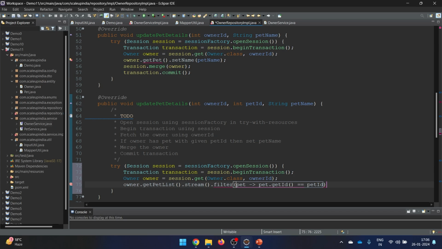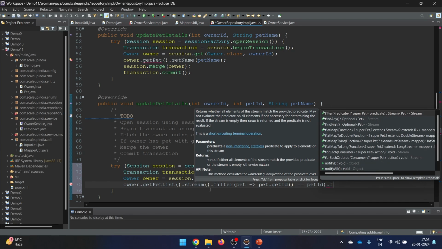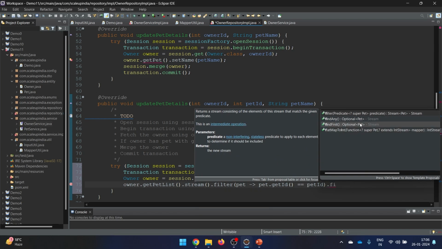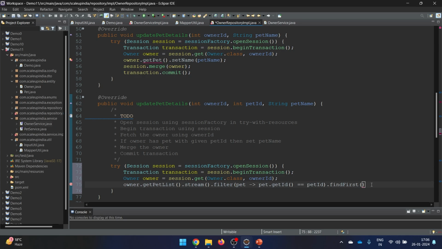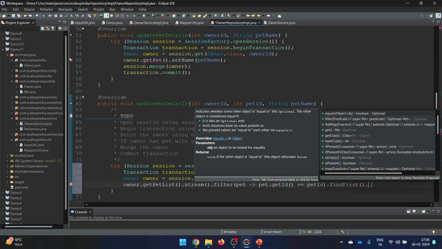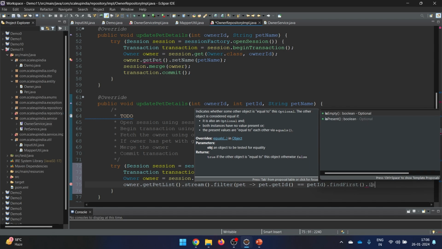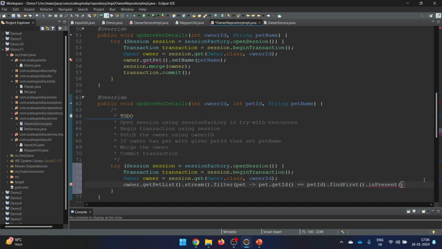Yeah, and if that is the thing, so again what we will say is, we will say here find first. Yeah, so if this is the find first, what we will say is present. So this time, only if it is present are we going to perform the particular logic here. But again the point is that I can still perform the logic, but is present will just give me a boolean first of all, then obviously I need to check again, because this time I don't only need to check, I need to update that also.